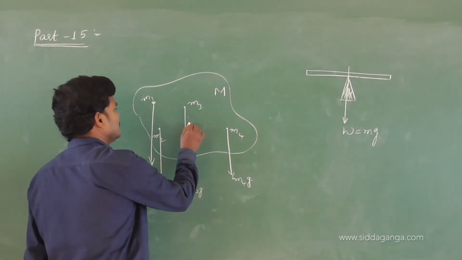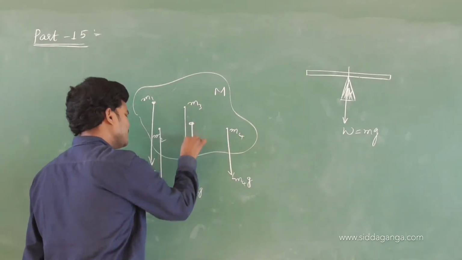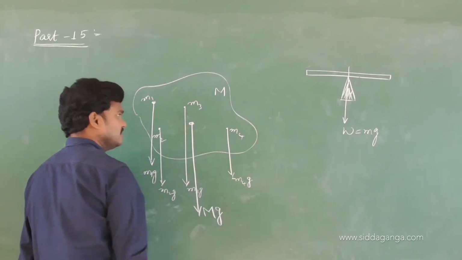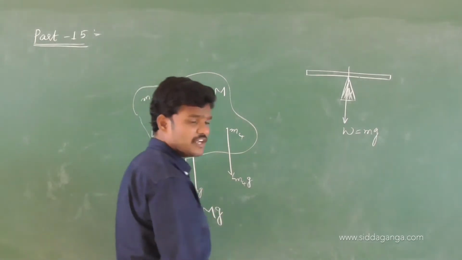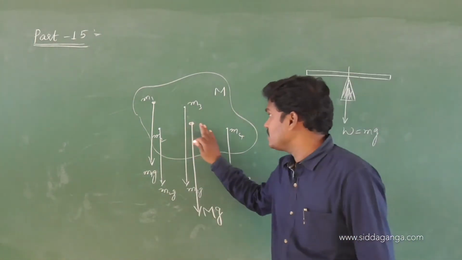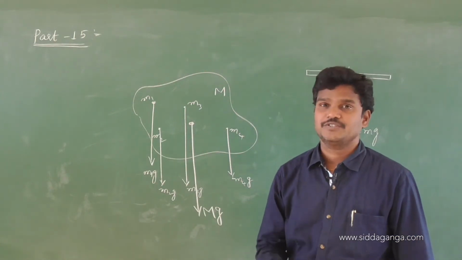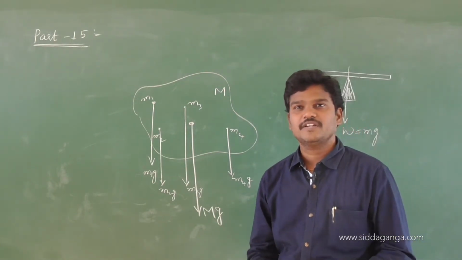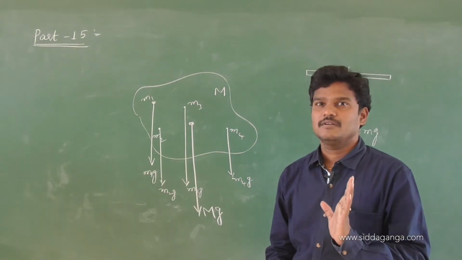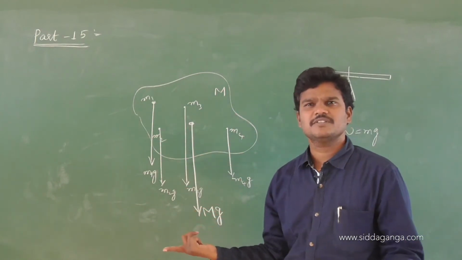And see, here at a certain point the total weight of the body is supposed to act. At a certain point in a rigid body, the total gravitational torque acting on the body is 0. Why is it 0? These forces are equal and opposite and cancel with each other.